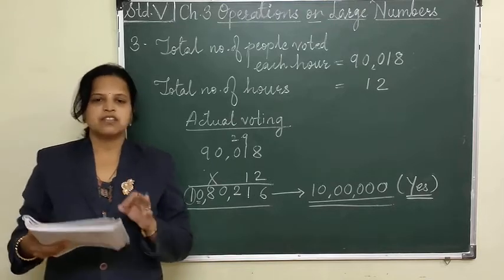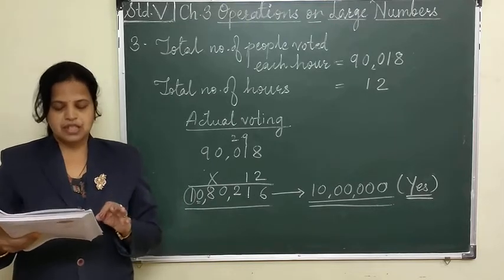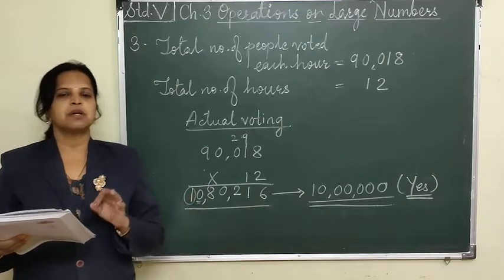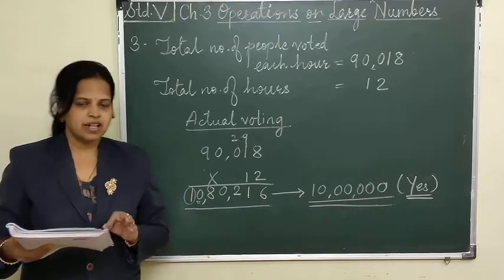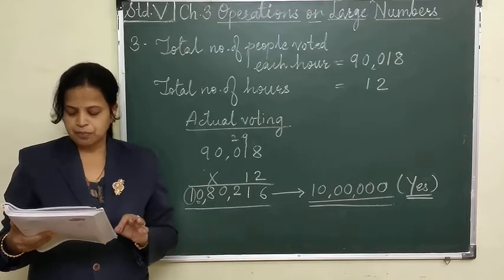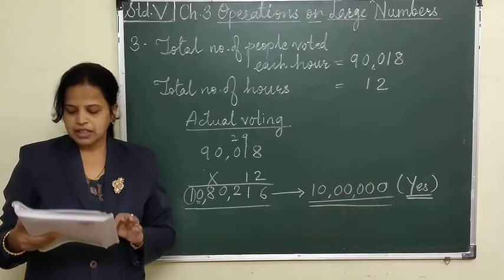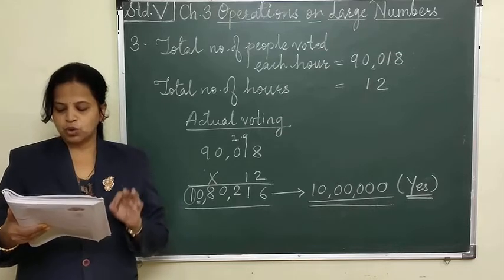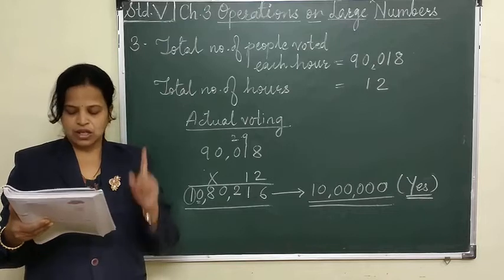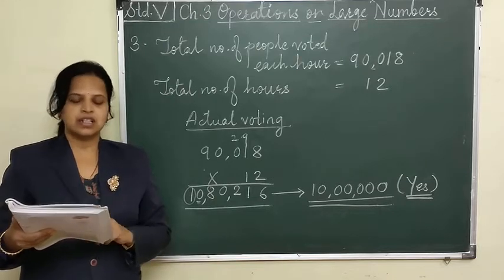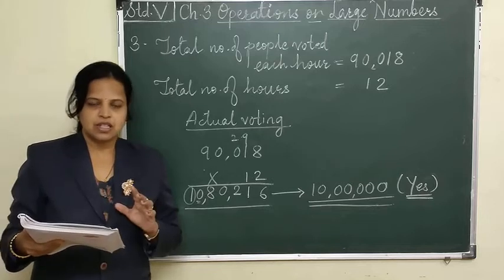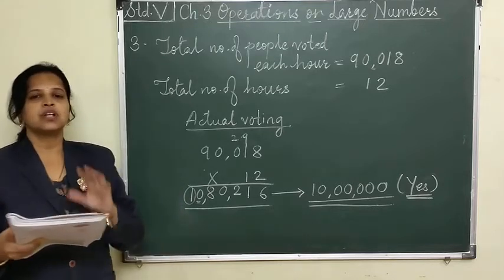See what is given here in the question. The headline was "A million voted today." What is meant by million? I think you can understand, 1 million is equal to 10 lakh. But actually 90,018 people voted each hour for 12 hours. Means in 1 hour 90,018. How many hours were they voting? 12 hours. So we should first find out the actual number.